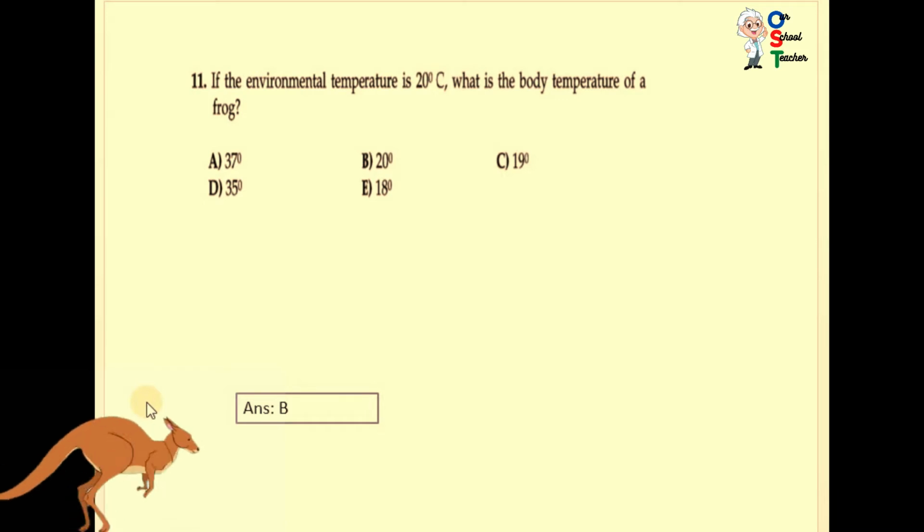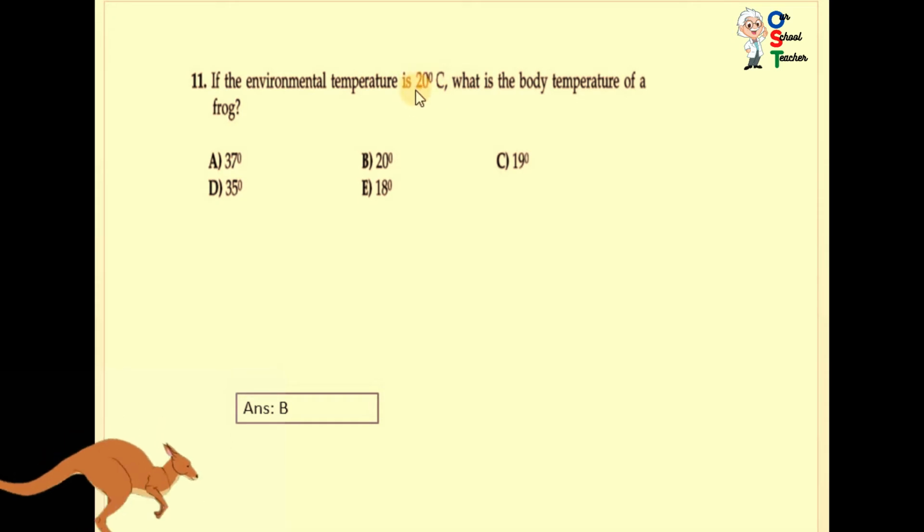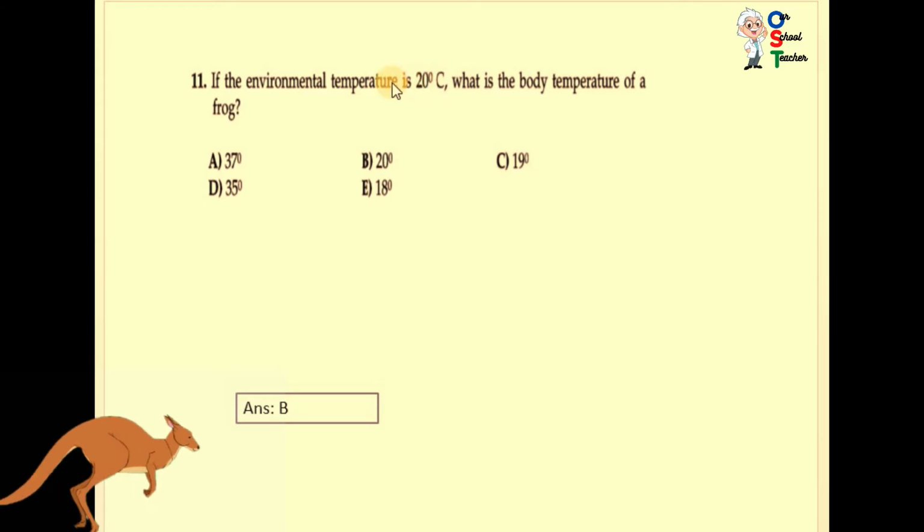You know what are cold-blooded animals? Cold-blooded animals are those animals that don't have constant body temperature, they have the same body temperature as the environment. So frog is a cold-blooded animal. They change according to the environment. So the environmental temperature is 20 degrees centigrade, so the temperature of frog would be 20 degrees. So you can see 37, 20 degree, 19 degree, 35, 18.